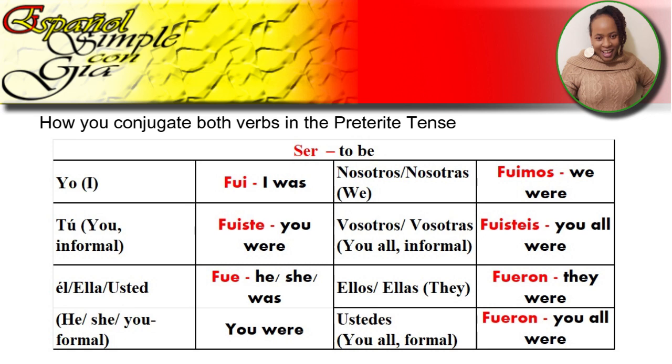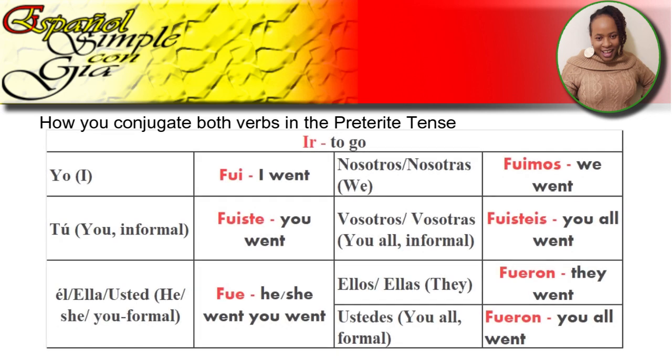Yo fui, I was. Tú fuiste, you were. Él fue, he was. Ella fue, she was. Usted fue, you were. And that's a formal you. Nosotros o nosotras fuimos, we were. Vosotros o vosotras fuisteis. And that's you all were informal. Ellos o ellas fueron, they were. Ustedes fueron, you all were.